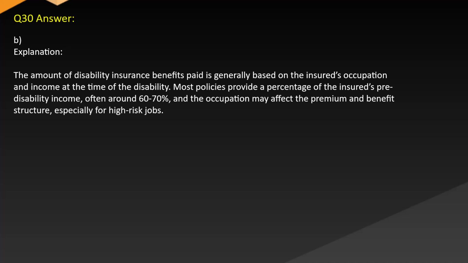Answer B. Explanation. The amount of disability insurance benefits paid is generally based on the insured's occupation and income at the time of the disability. Most policies provide a percentage of the insured's pre-disability income, often around 60–70%, and the occupation may affect the premium and benefit structure, especially for high-risk jobs.